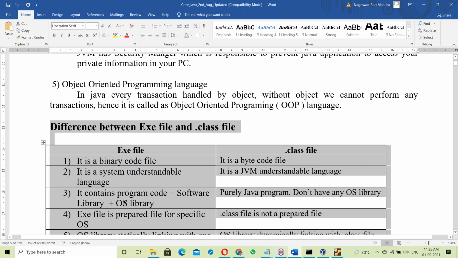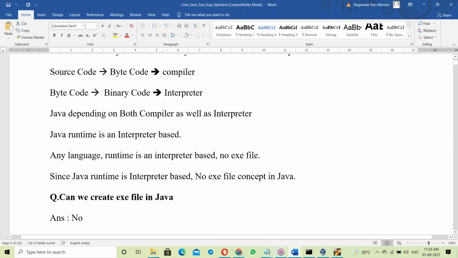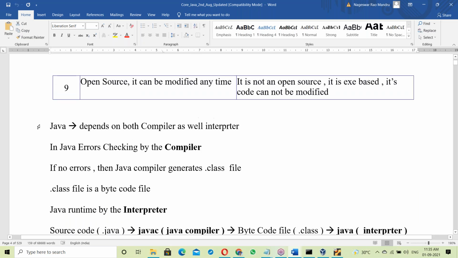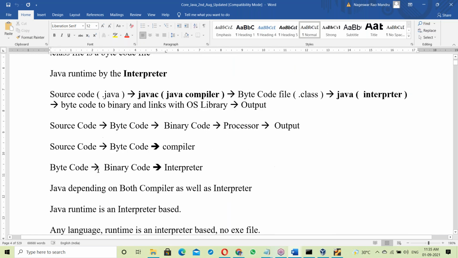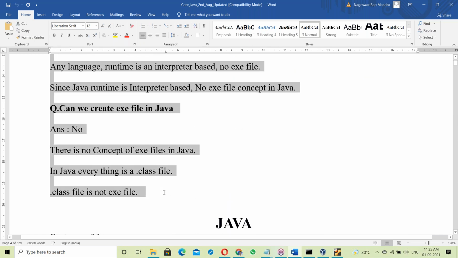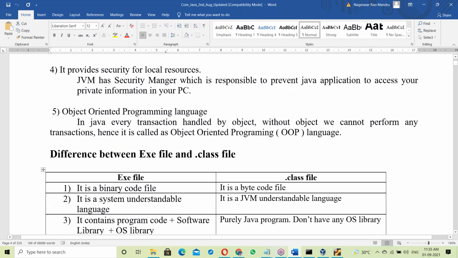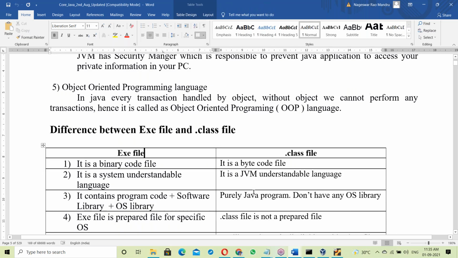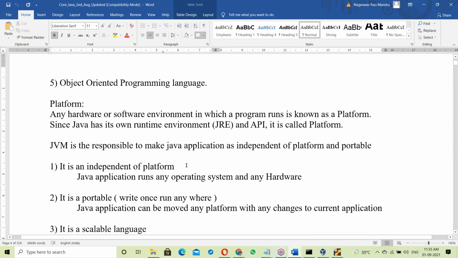What does a dot class file contain, and what does an exe file contain? What's the difference? Java is both interpreter based and compiler based, how is that? We'll discuss all of this tomorrow.